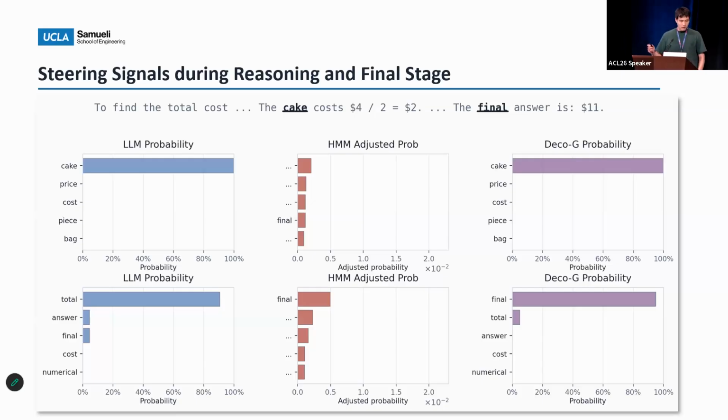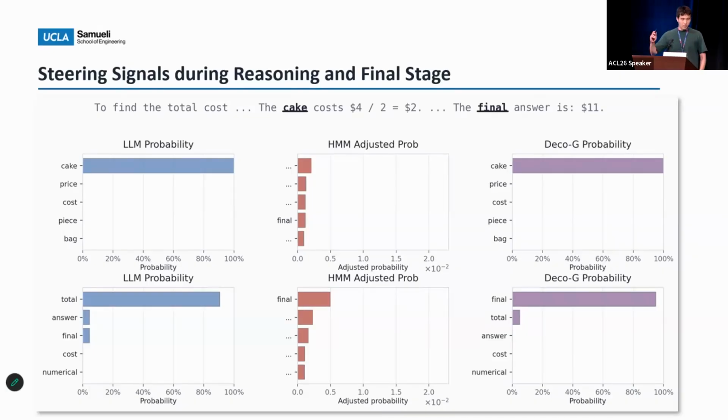So the word cake is generated during the reasoning part, and then the template word final at the bottom is generated during the final stages. On the top is when the model generated the word cake during reasoning. And here the LLM is very certain, right? You can see almost 100% weight allocated to the word cake. And the HMM signal in the middle is quite scattered. So when this happens, Deco-G applies a weak control, and then the generation is dominated by the LLM distribution.